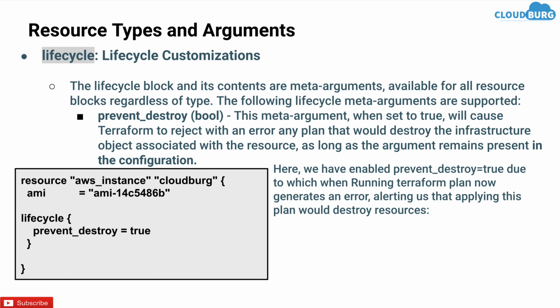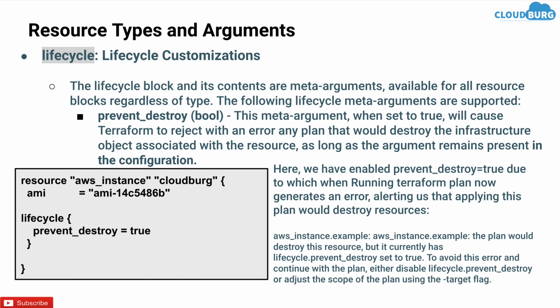Here we have enabled prevent destroy as true, due to which when we run Terraform plan, it generates an error alerting us that applying this plan would destroy resources. So this is a good way to prevent the destroy of the resources. It will show something like this: the plan would destroy the resources, but it has currently lifecycle prevent destroy set to true. If you want to see the error in more detail, then you have to make it false. Prevent destroy as false.